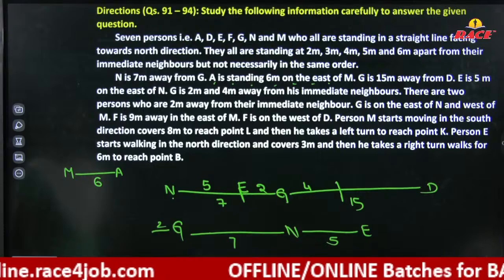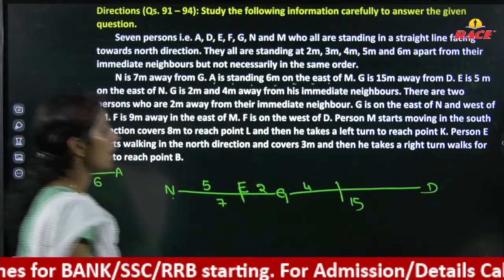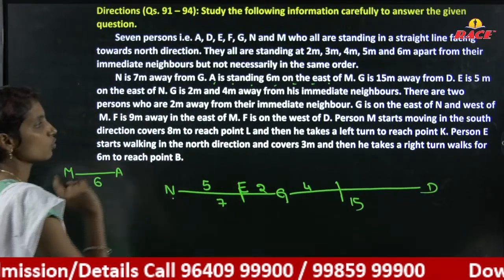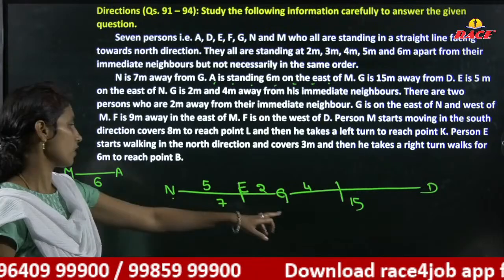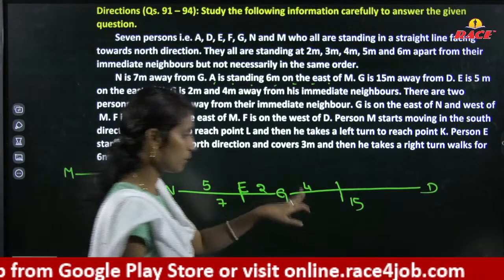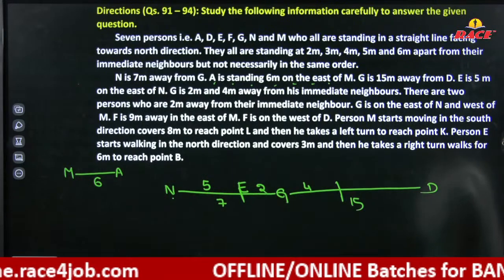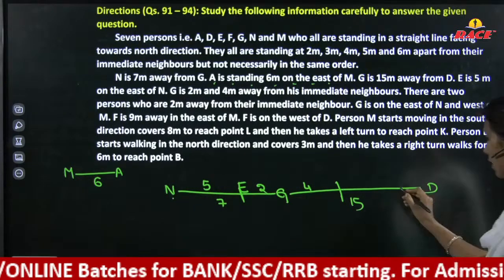G is on the east of N. Directly this will be true and this will be false. And west of M. G is 2 meters to the east of N and west of M. So G should be on the west side of M. Okay, here we are mentioning 15 meters. Of that 15 meters, we completed 4, and what remains is 9 meters, we will see. F is in the west of D. F should be on the west side of D.